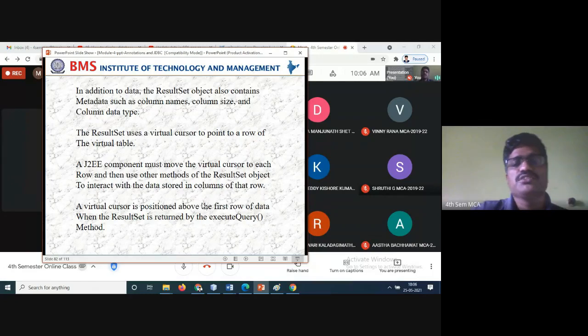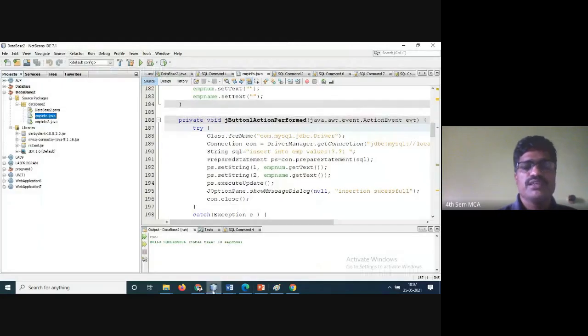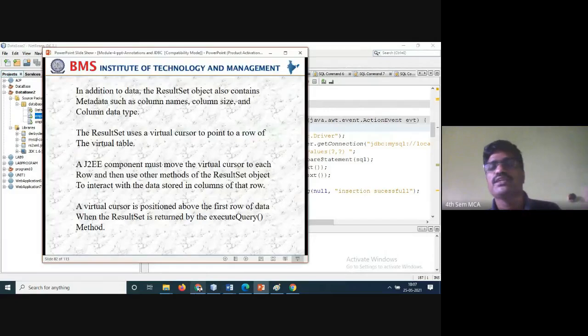The result sets use the virtual cursors to point to a row of the virtual table. Virtual table is nothing but this one only. So a J2EE component must move a virtual cursor to each row and then use the other methods of the result set object to interact with the data stored in the columns. So that means, once the result set is displayed, we can do the remaining operations also. We can select from that row and you can add and do other operations, update, something like that. That I'll show you.